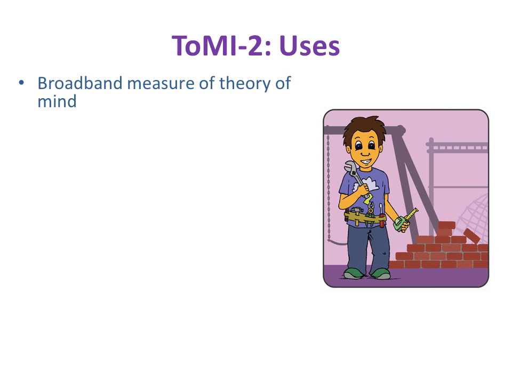The ToMI-2 is a well-validated caregiver informant measure that can be used to reliably and accurately assess children's theory of mind strengths and challenges. Since it is a caregiver informant measure, the ToMI-2 does not suffer from test practice effects, which makes it useful as a pre- and post-test assessment.